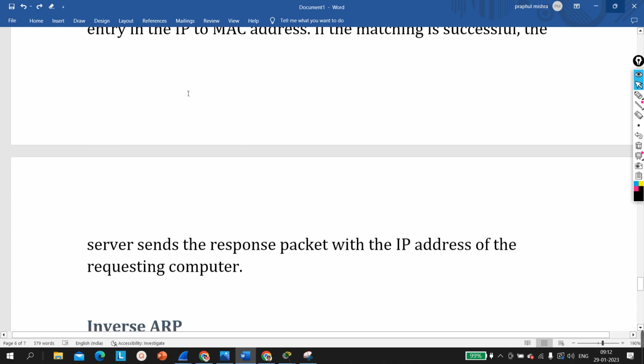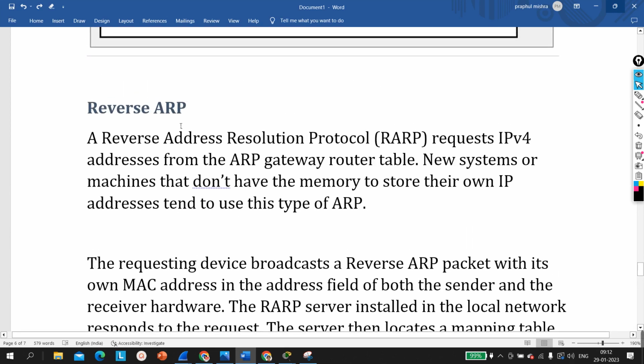As you know, a reverse address resolution protocol requests IPv4 addresses from the ARP gateway router table, okay. New systems or machines that don't have the memory to store their own IP addresses tend to use this type of ARP. So this ARP is used by machines that don't have the memory to store their IP address.